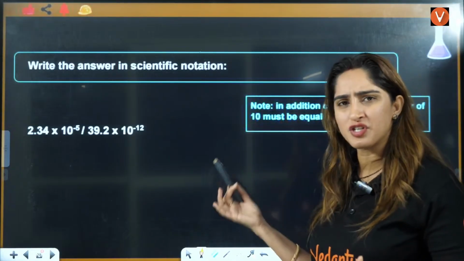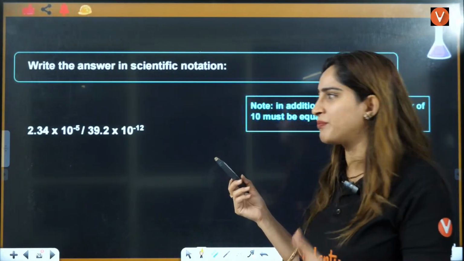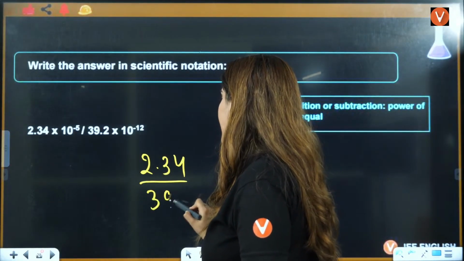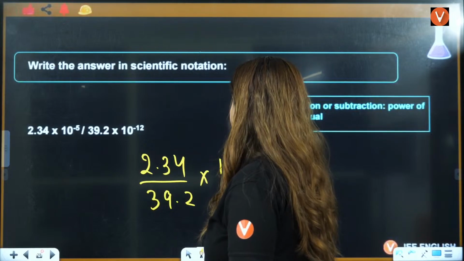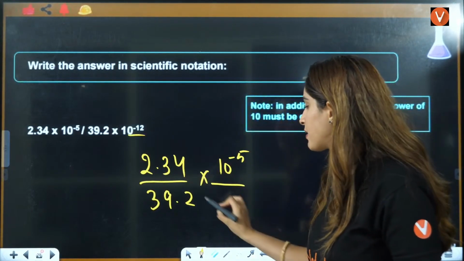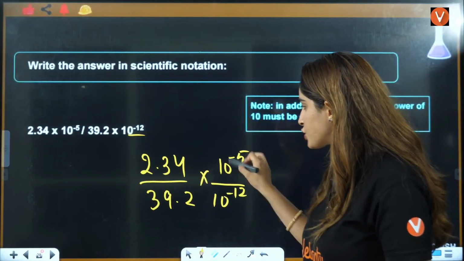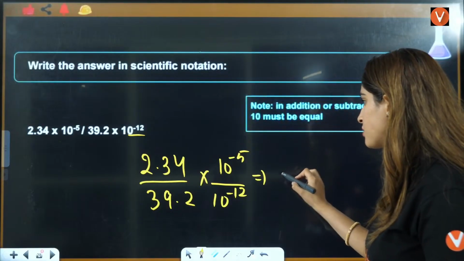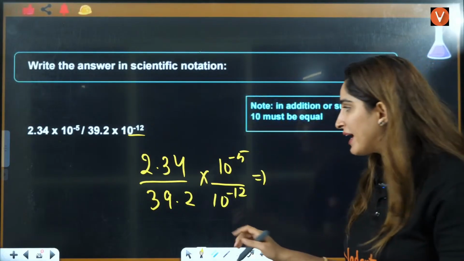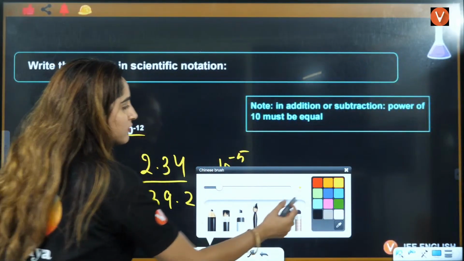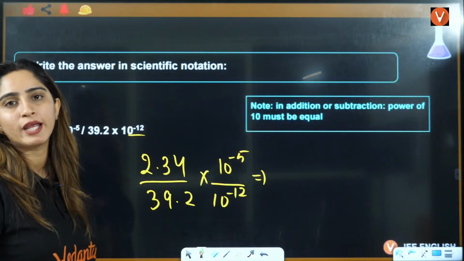This is the division. Division is simple here. You have 2.34 divided by 39.2 multiplied by 10 raised to minus 5, and this is 10 raised to minus 12. Whenever you have this, it will come to the numerator. Now, whenever you are dividing, the decimal point should be the same. If it is 2.3, this also should be 3.9.